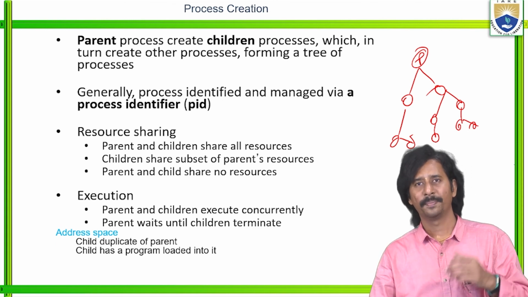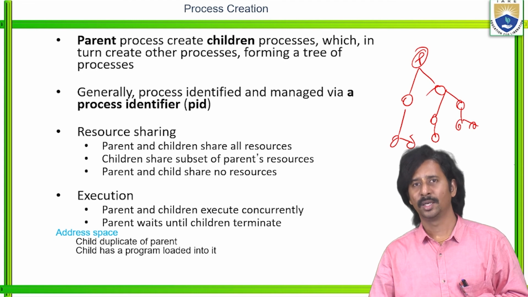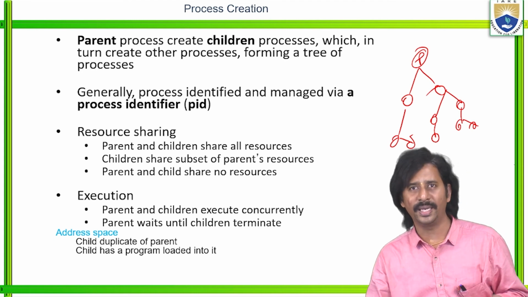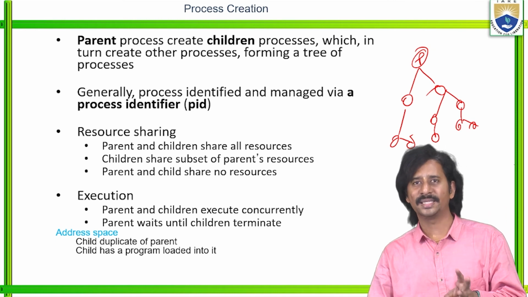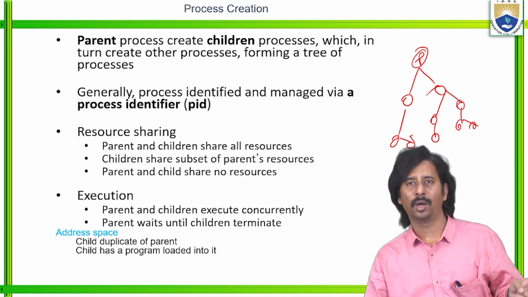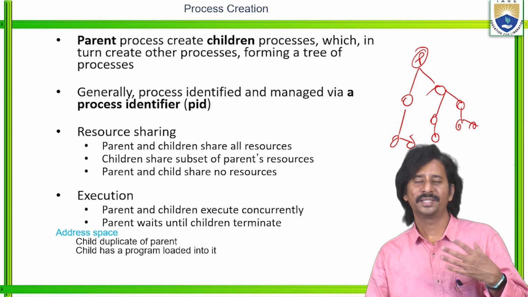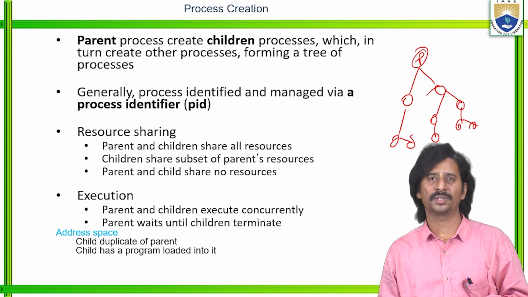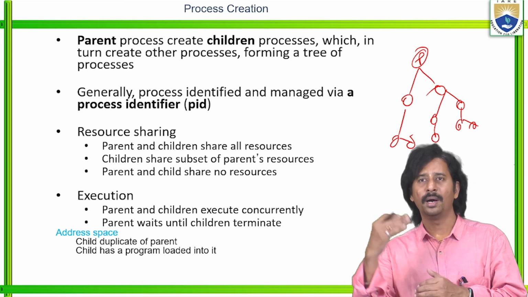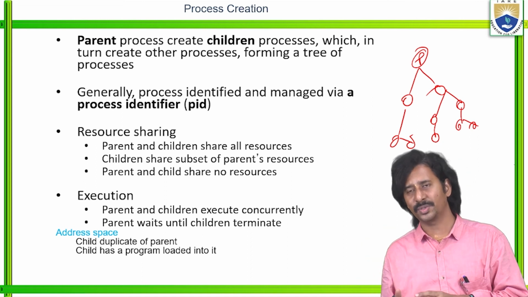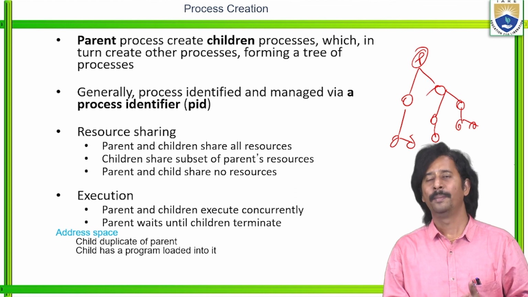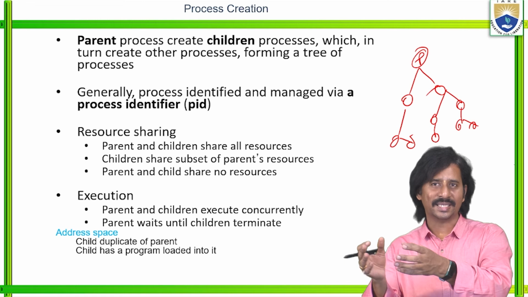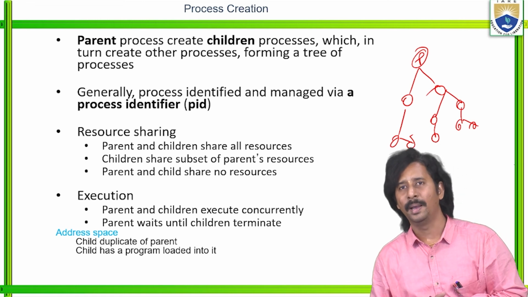Then resource sharing. Either physical resources or logical resources must be shared with each and every process. In the sense, the parent as well as the children processes could share all the resources, but the child processes share a subset of the parent's resources. So whatever resources are already allocated to the parent, the child process just accepts those resources from the parent.